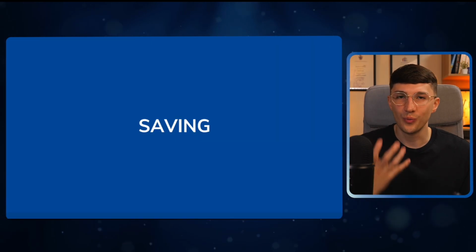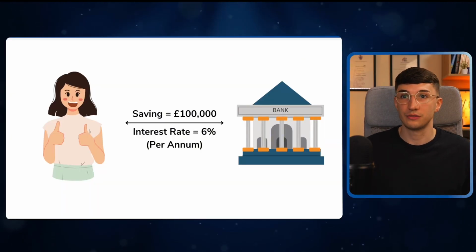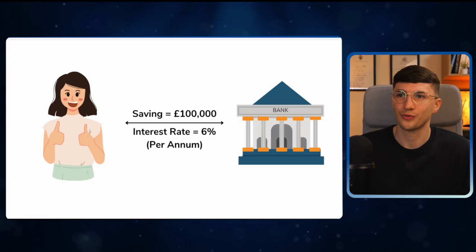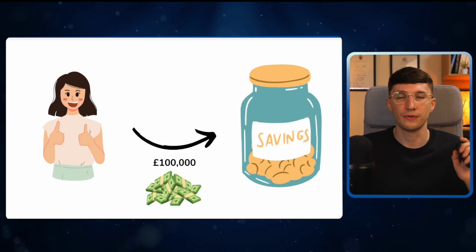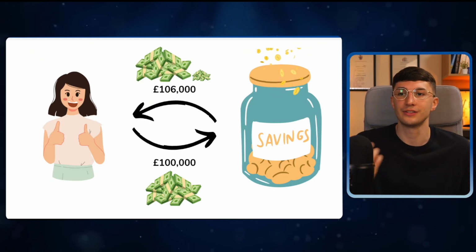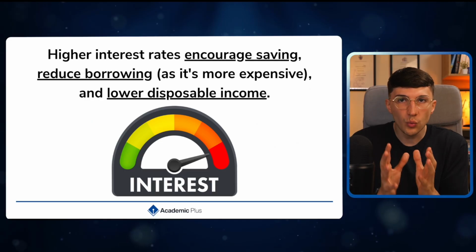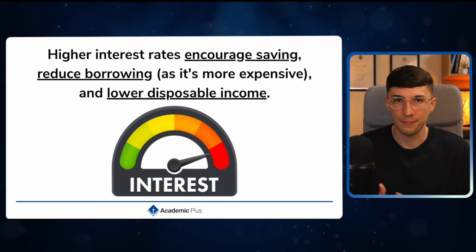But as well, it's the reward for saving. So how this may work: let's say I go to a savings account and they've offered me a very good interest rate of 6%. If I was to put in £100,000, after 1 year, in theory, I should have £106,000 back. The question we want to answer is, how do changing interest rates impact businesses?